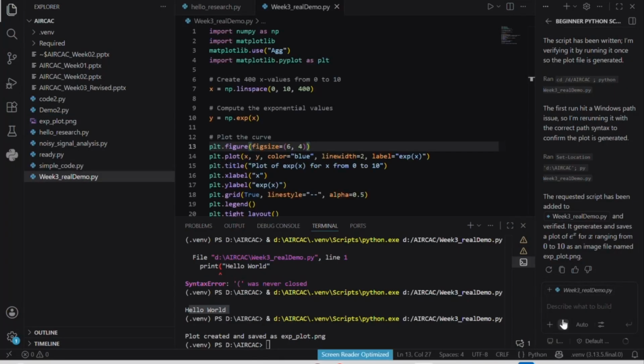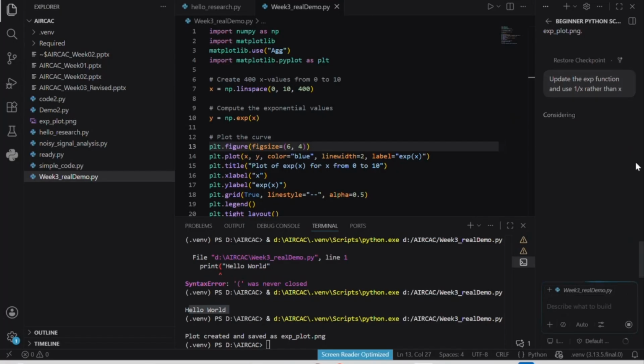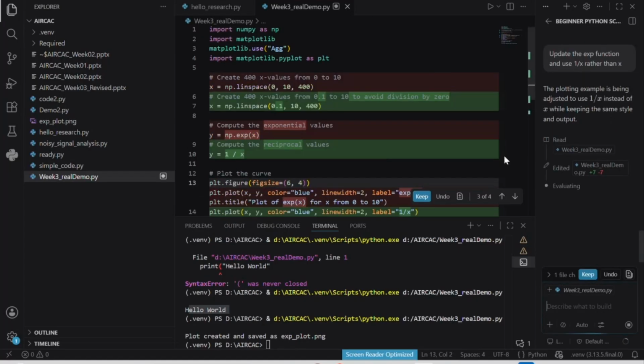But now let's say, for example, modify, update the function. I'm just saying, update the x function and make it use 1 by x rather than x. And we will wait a little bit, and I will continue, and it will do the same. It will use, I am plotting the example now.